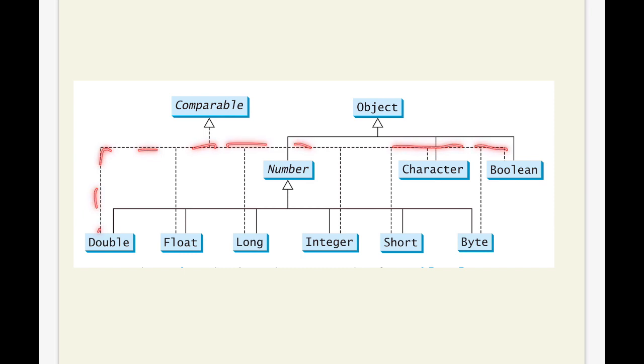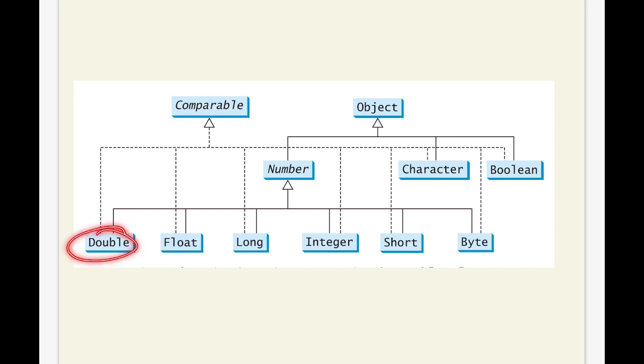Double implements the Comparable interface, Float, Long, Integer, Short, Byte, and Character and Boolean also implement this Comparable interface, but the Character and Boolean wrapper classes are not subclasses of the Number class.